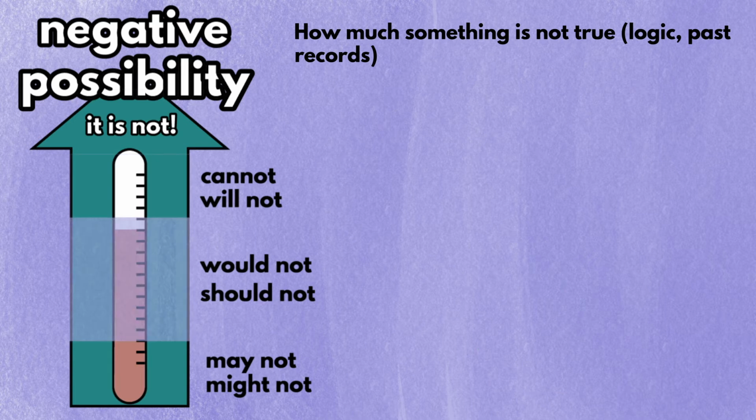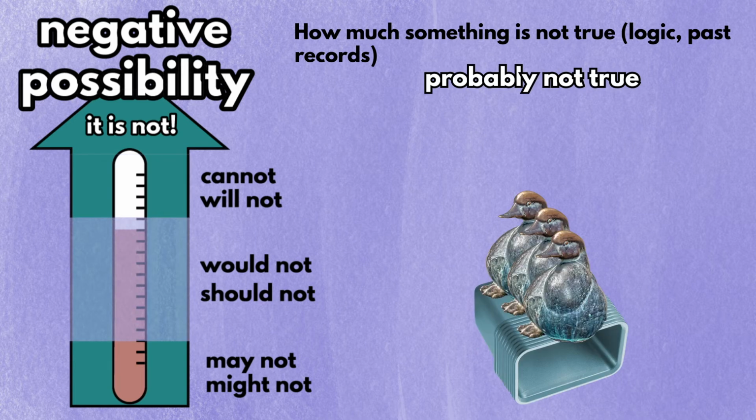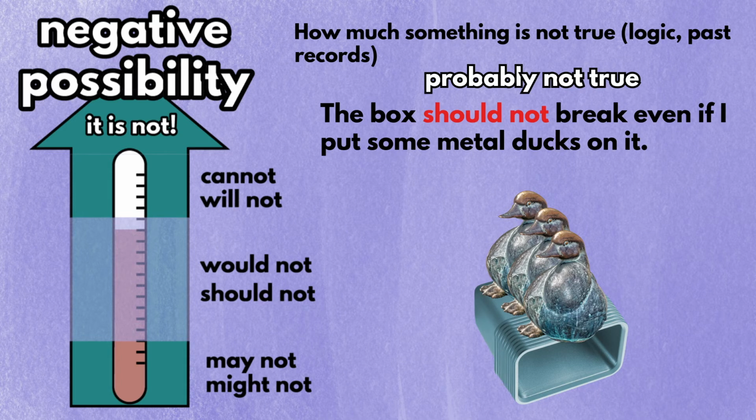The word in this segment tell us that something is probably not true. For example, even if I put several metal ducks on the box, it probably won't break. In this case, say the box should not break even if I put some metal ducks on it.